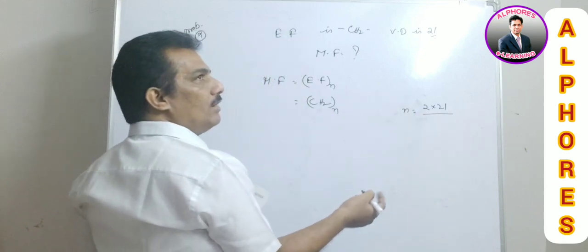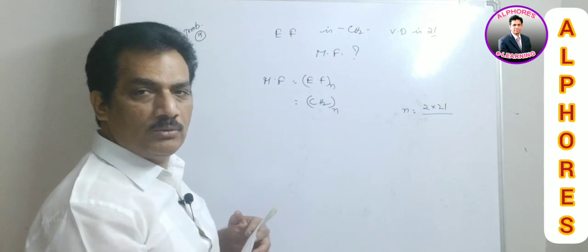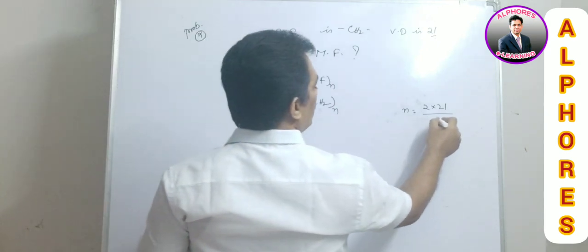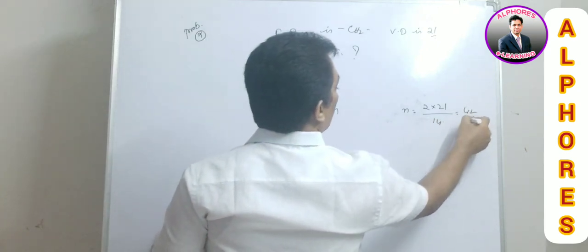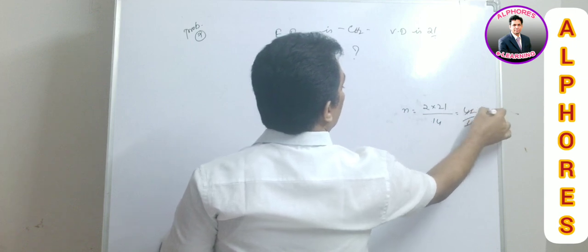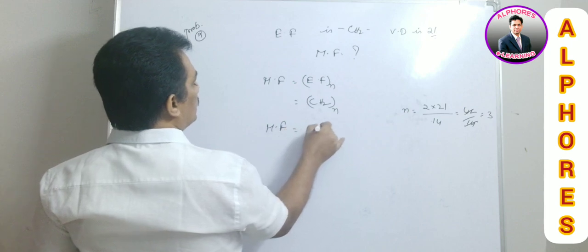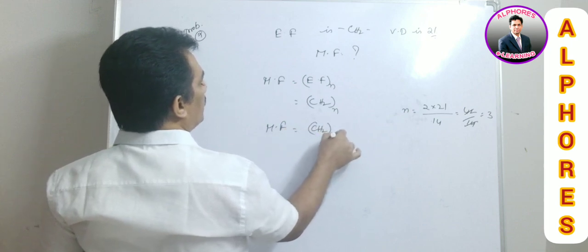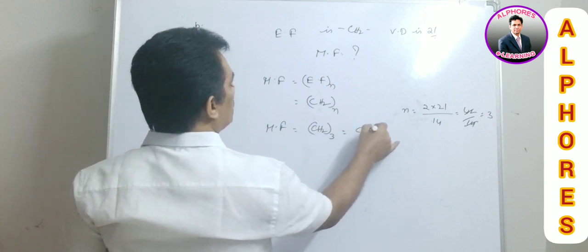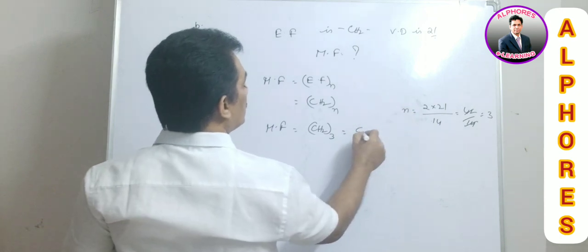CH2: C 12, H2, 12 plus 2, 14. So 14. It is 42 by 14, nothing but 3. So here molecular formula is equal to CH2 taken thrice, that is C3H6 is the formula.